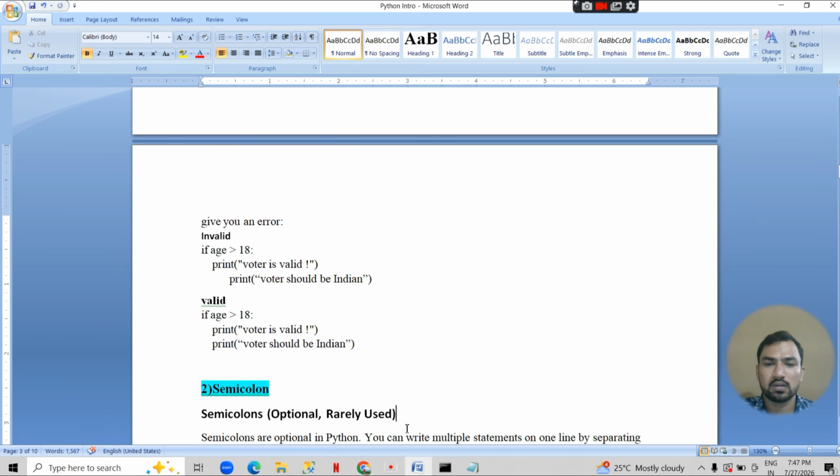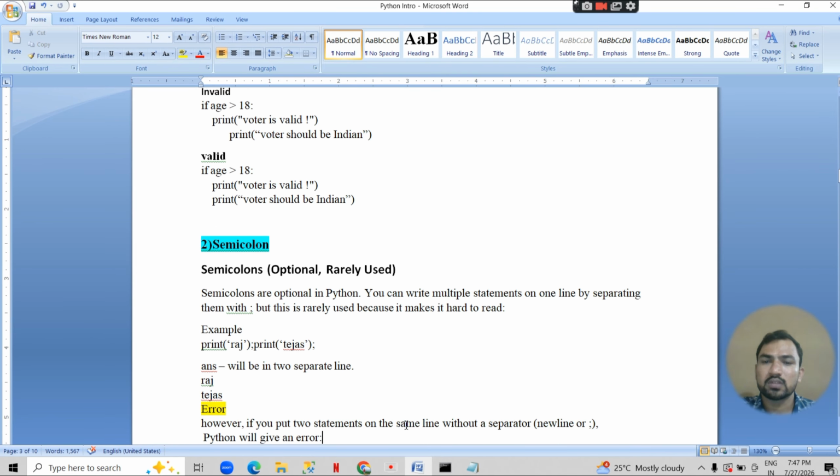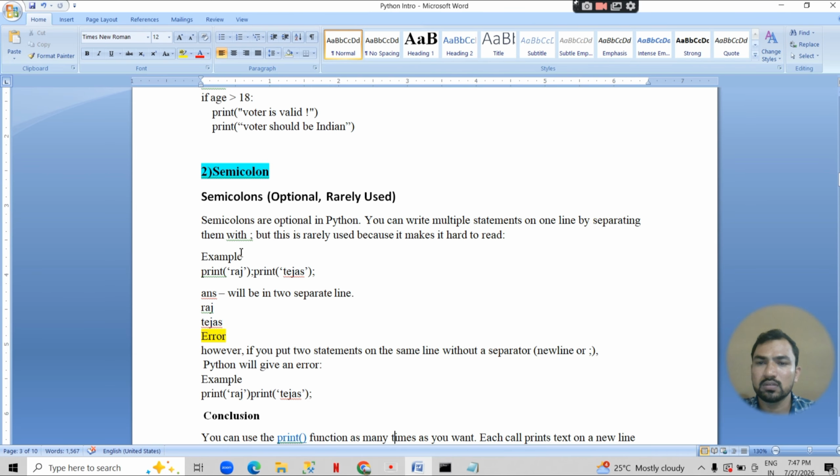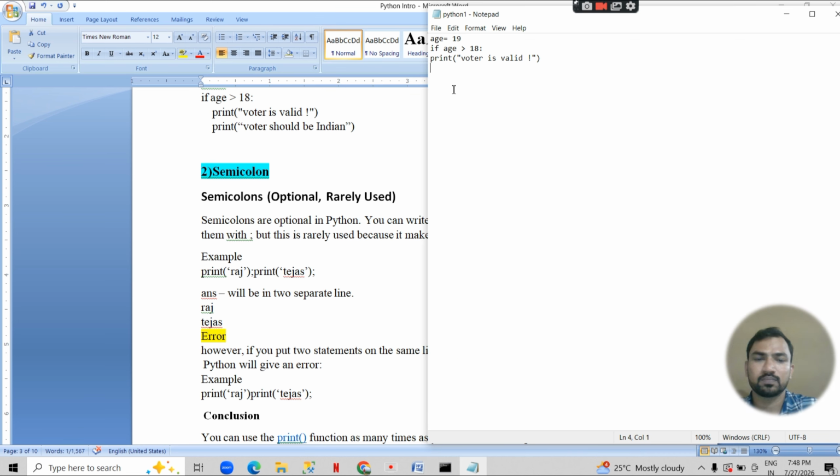Okay, what is next? Semicolon. Semicolon is not a must in Python. We can simply write one statement in one line and then another statement in another line. But if we want to write in one single line, then we need to use a semicolon like this. Okay, we can check this.